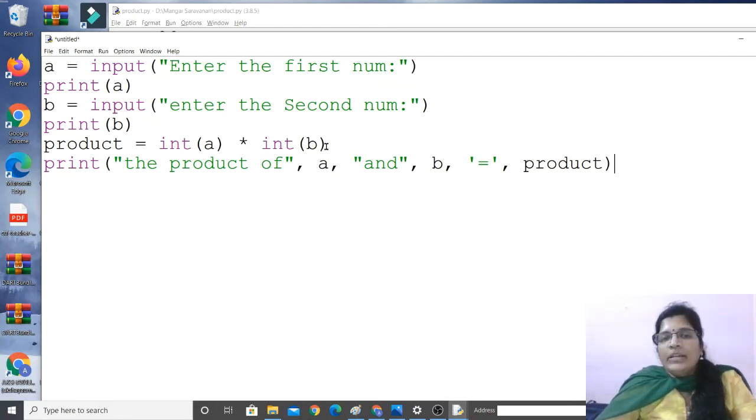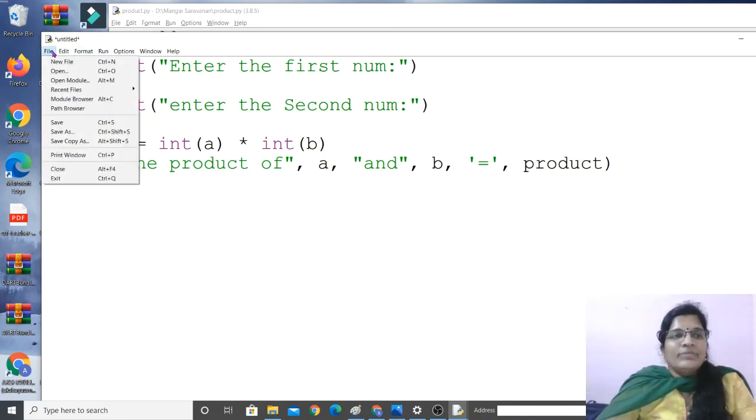A into B. Both numbers are integers. The whole numbers I am giving, so integers I have given. In case I am going to give decimal numbers, then I have to specify float here, F-L-O-A-T, float. Then print the product of A and B is equal to the answer, product. Clear? So let us save this.